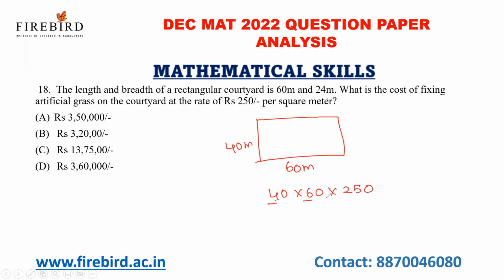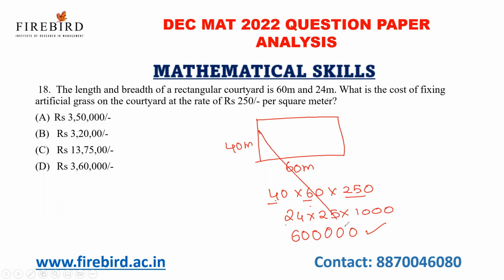So 4 into 6 into 25. 4 into 6, 24. 24 into 25 into 1000. If I multiply a number by 25, I'll just divide the number by 4. 24 by 4, 6, and add 2 zeros at the end. So my answer is 6 lakhs.